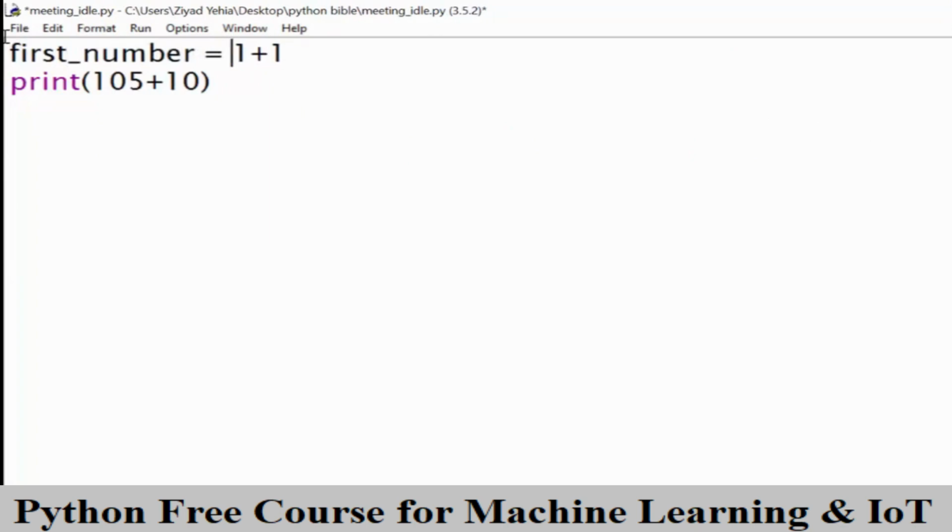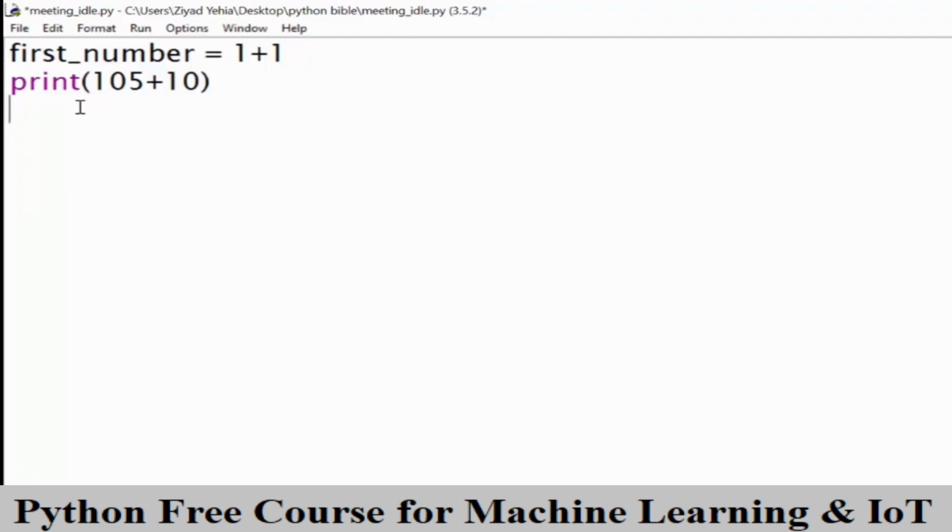So what's going on here? Well, in the middle, we have our assignment operator, the equals sign. On the left-hand side, we have our variable name, which is first_number, and on the right we have 1 plus 1. 1 plus 1 is what is called a Python expression.